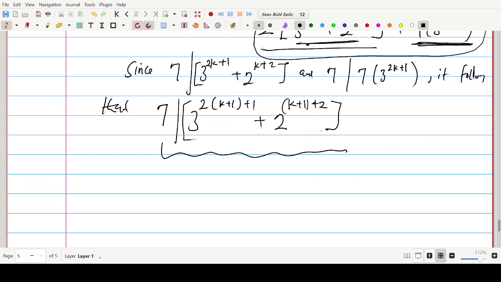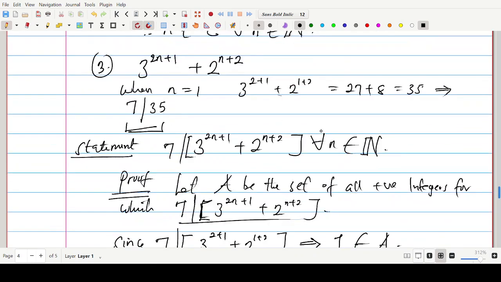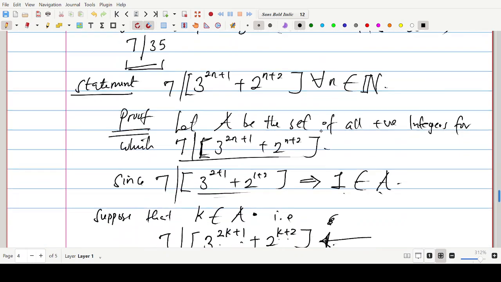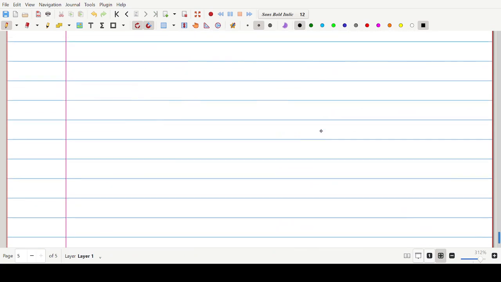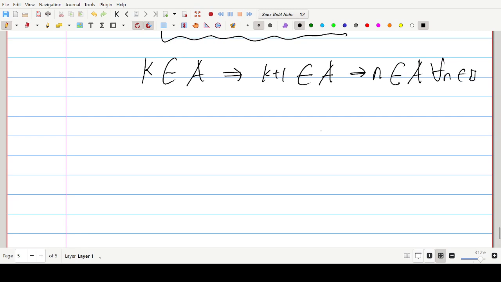In other words, the assumption that k is an element of what was the set we are dealing with? It's not A. We're dealing with set A. So the assumption that k is an element of set A has implied that k plus 1 is also an element of set A, which means that n is an element of A for all n that comes from the set of natural numbers.